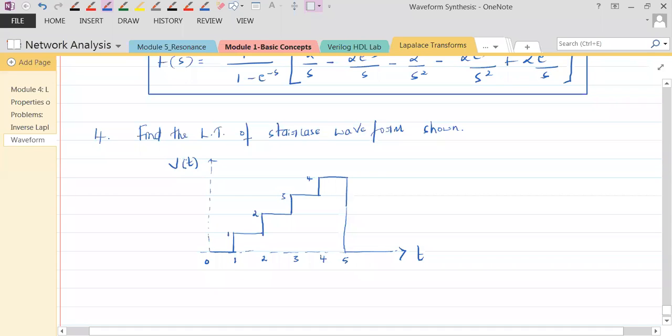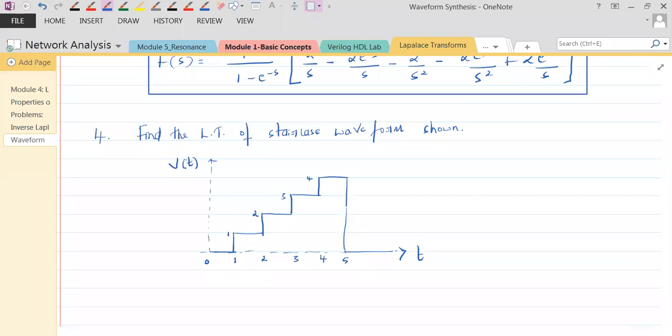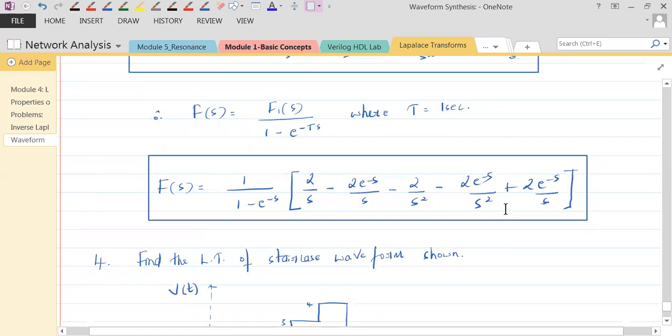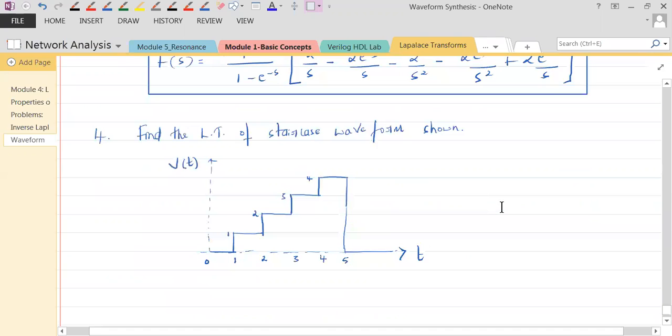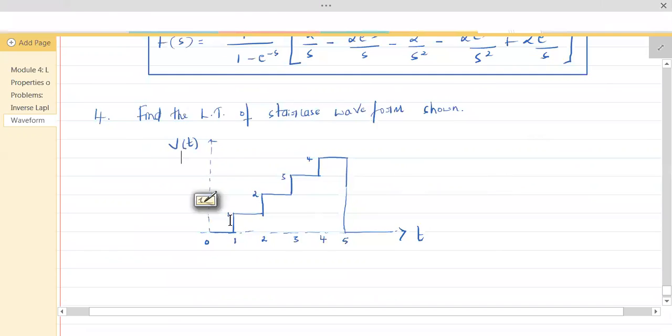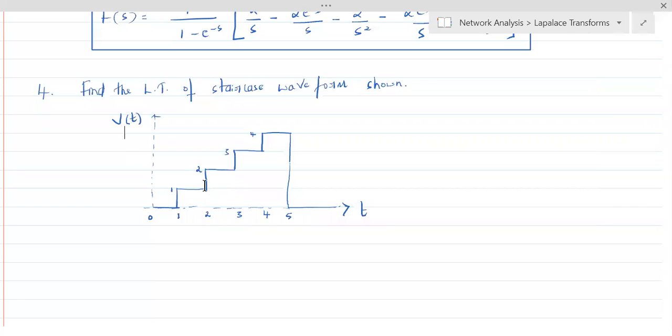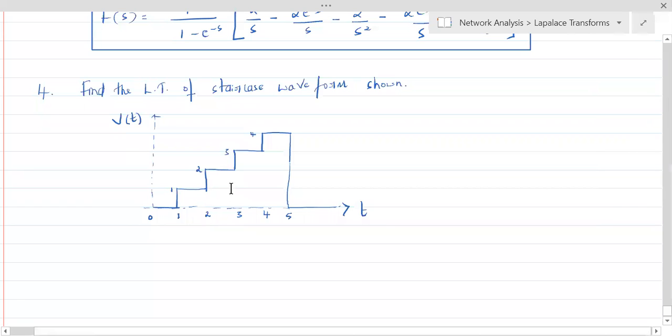Now the question is, is this periodic in nature? We have been seeing periodic signals, wherein you had a pattern which repeats itself after a particular duration. Is that happening in this staircase waveform? No. See, there is no pattern. The same pattern is not repeating. It's an amplified pattern which is coming here, and again amplified.